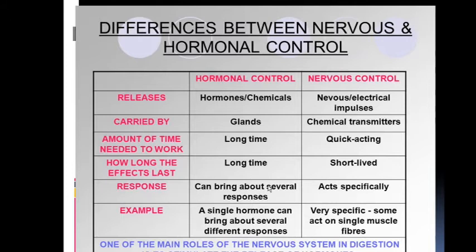Hormonal control can bring about several responses, but nervous control acts specifically. For example, a single hormone can bring about several different responses, whereas nervous control is very specific, acting on a single muscle fiber only. One of the main roles of the nervous system in digestion is to stimulate the release of hormones. So in the digestive system, what is the role of the nervous system? To stimulate the release of hormones.